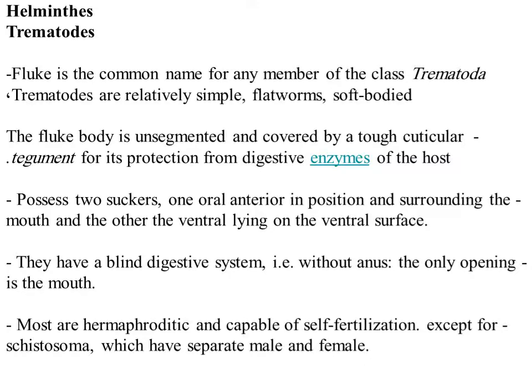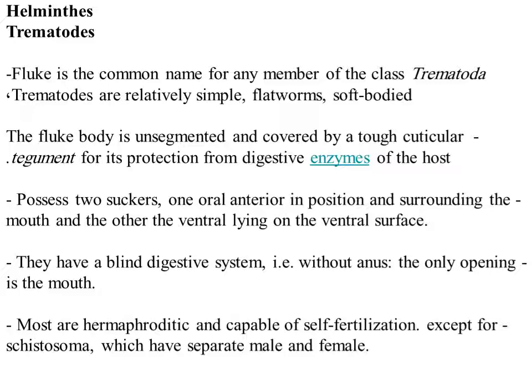Our lecture today in parasitology is about class Trematoda and the genus blood flukes, or another name, Schistosoma. Flukes is the common name for any member of the class Trematoda. When I say trematodes or flukes, I mean the same. Trematodes are relatively simple, soft-bodied flatworms. The fluke body is unsegmented and covered by a tough cuticular tegument for protection from the digestive enzymes of the host.